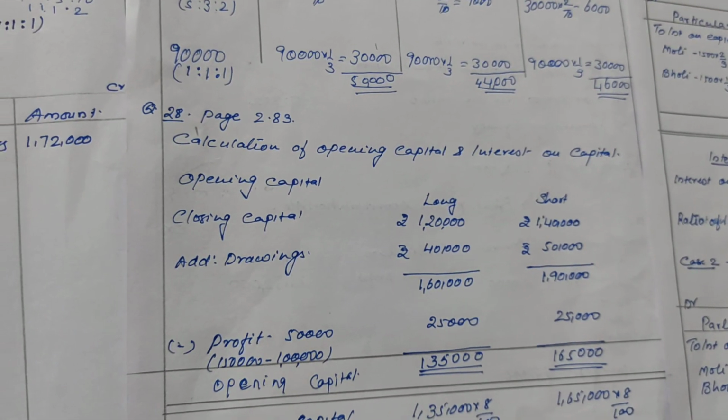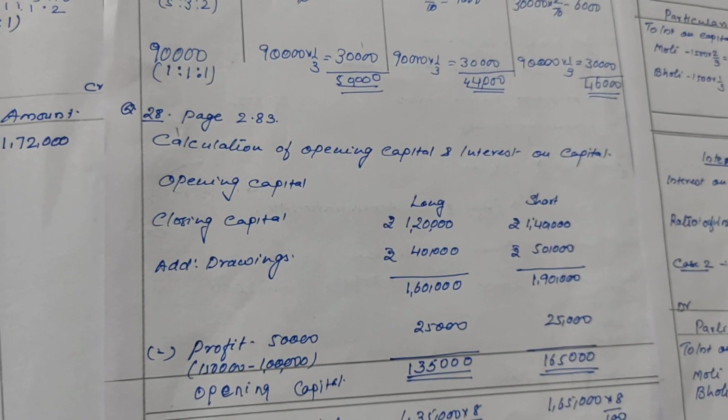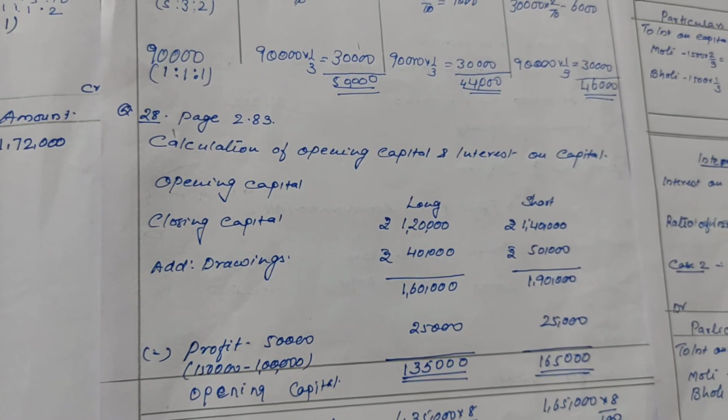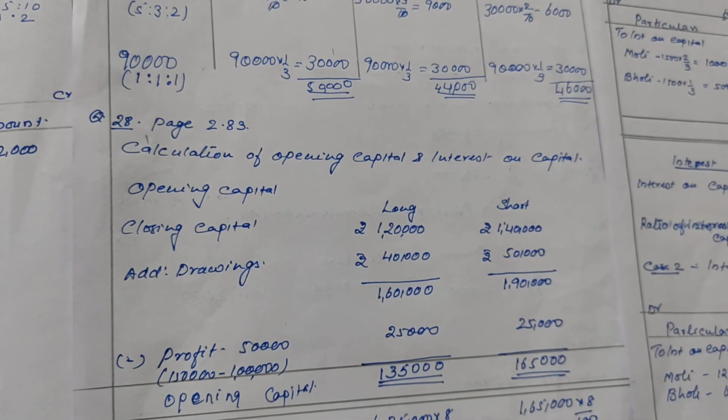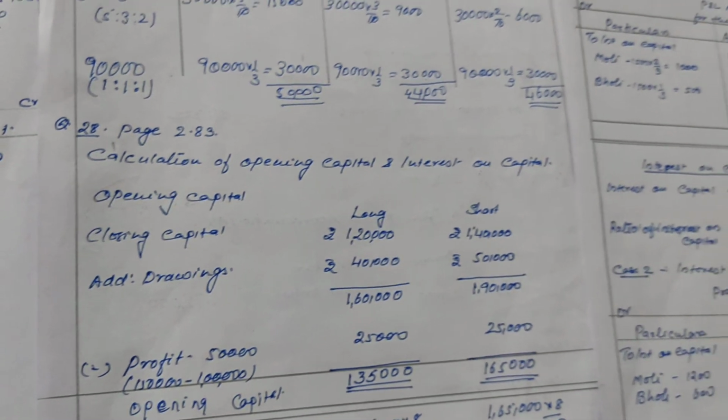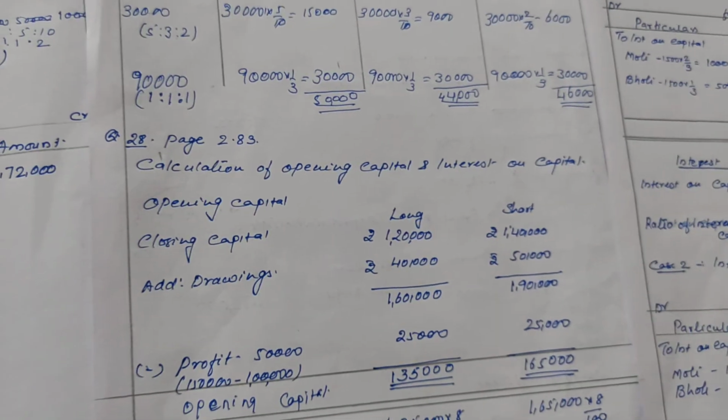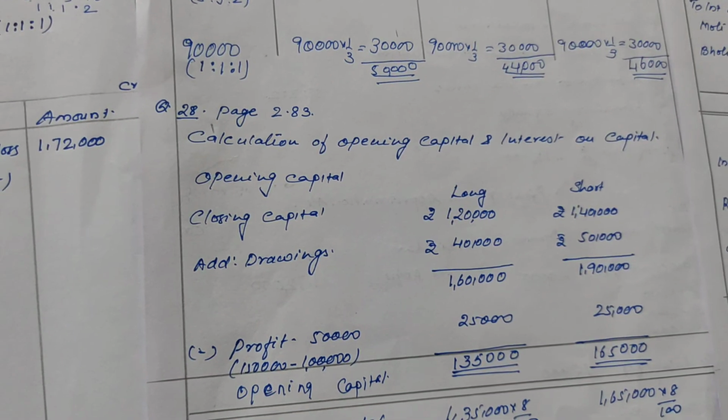This topic is important. You always get a question of 4 marks for calculation of capital and interest on capital. Okay. And interest on drawings also. So, just revise.